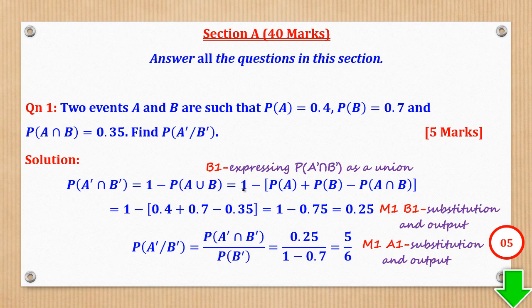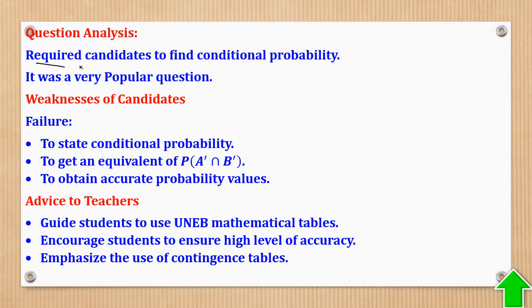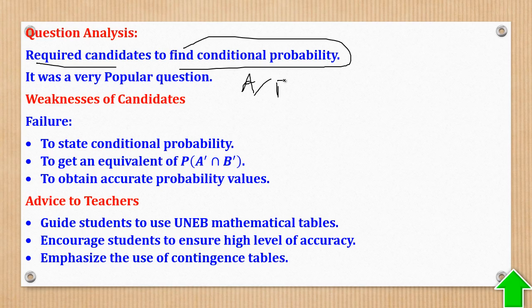So that's what they wanted in that question. The analysis: the question required candidates to find a conditional probability. So you're supposed to know what a slash means. Slash means A given B. If they write it like this, it means the probability of A given B has already occurred.